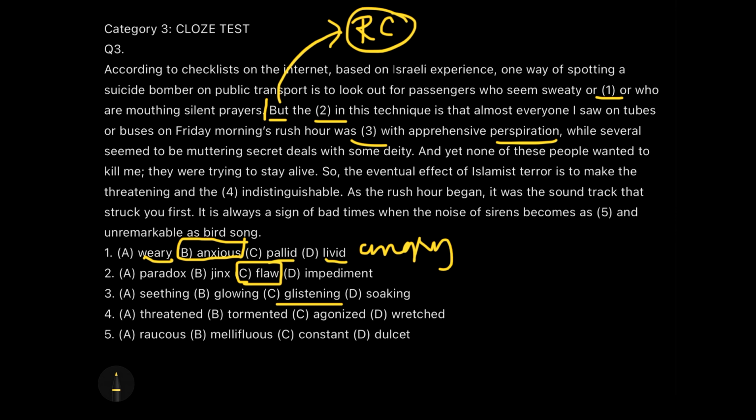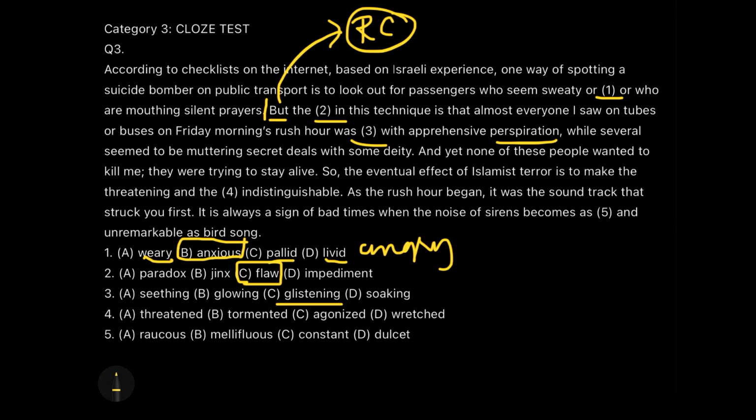And yet none of these people wanted to kill me, and they were trying to stay alive. Okay, so that means they were not able to distinguish between who is the suicide bomber and who is not. Okay, everyone is like silently giving out prayers. There are two categories of people who are giving out prayers. Now this is the next part of the sentence. So eventual effects of Islamist terror is to make the threatening and the threatened indistinguishable.